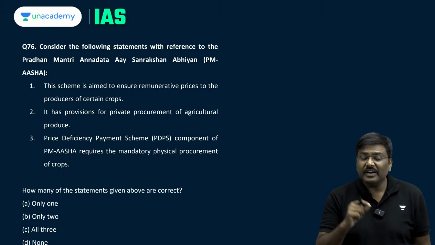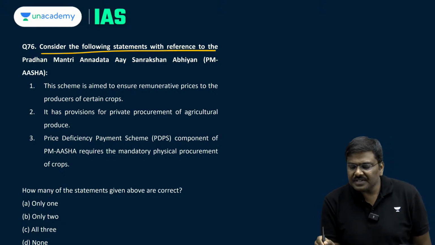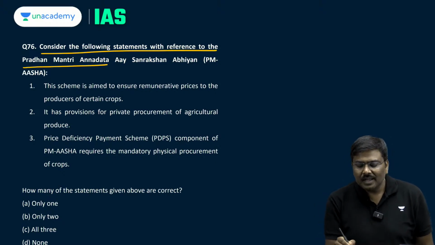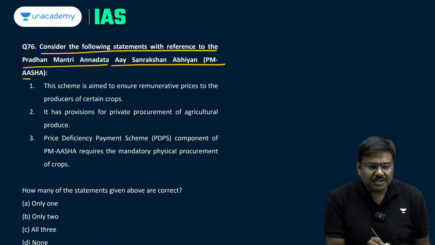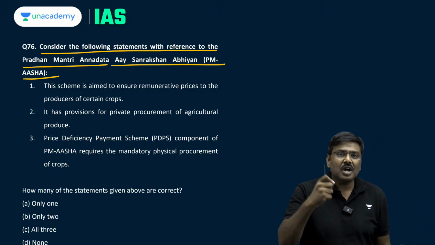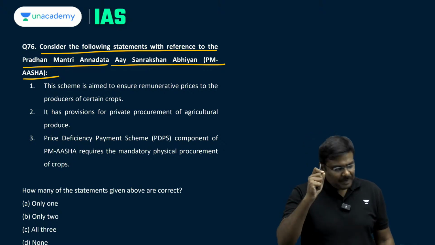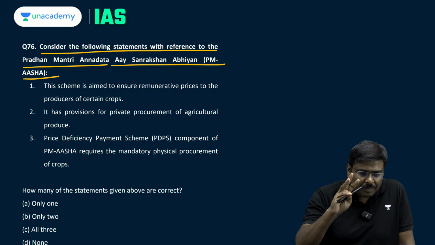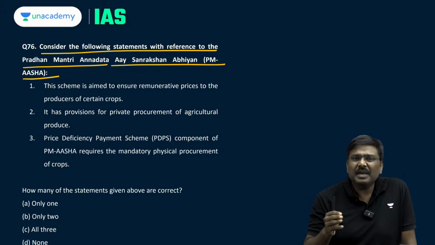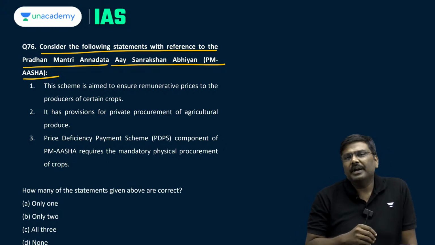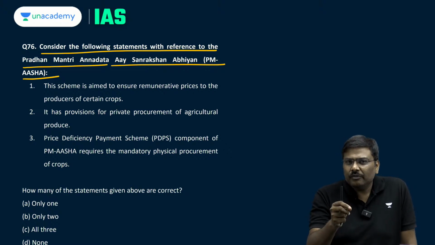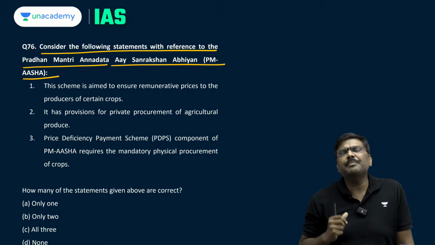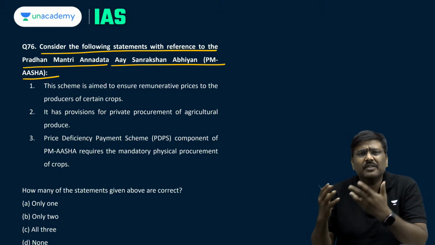Question number 76. Consider the following statements with reference to Pradhan Mantri Annadata Sanrakshan Abhiyan, PM ASHA initiative. Under PM ASHA initiative, please remember there are 3 components. What are the 3 components? Basically, under one component, the government will provide a deficiency payment. What is this deficiency payment?